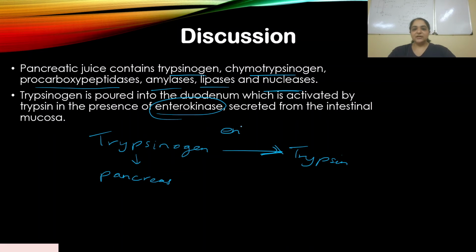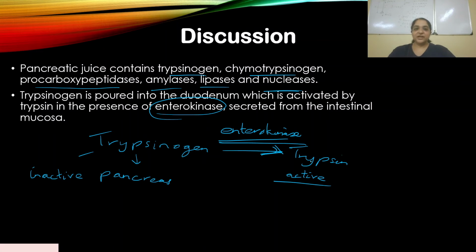Now there is enterokinase present in the duodenum. Enterokinase is easy to understand: enterokinase means part of the enteric gut, the intestine. It is secreted from the duodenum, the intestinal mucosa, and this converts trypsinogen to trypsin. Trypsinogen is an inactive enzyme, and it gets converted to an active form, that's trypsin.